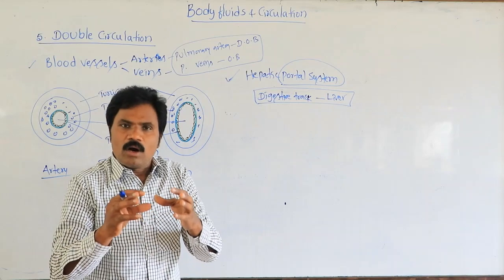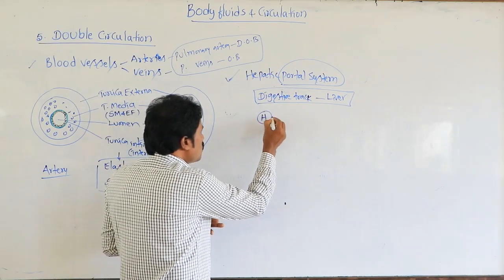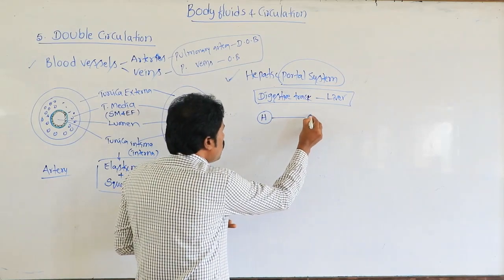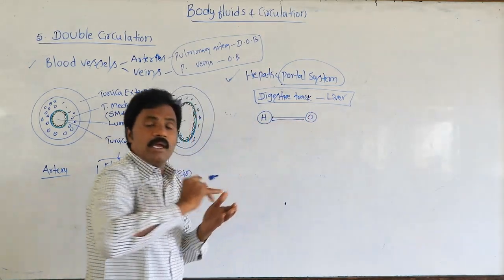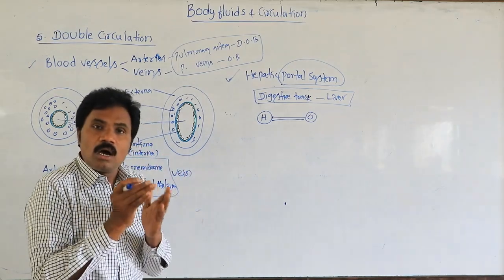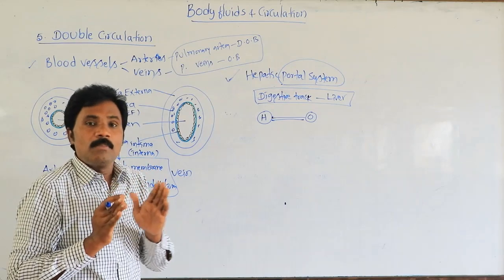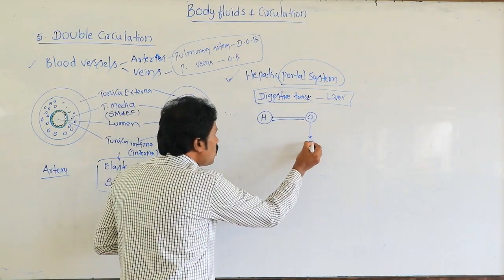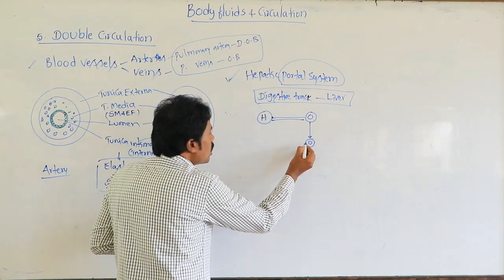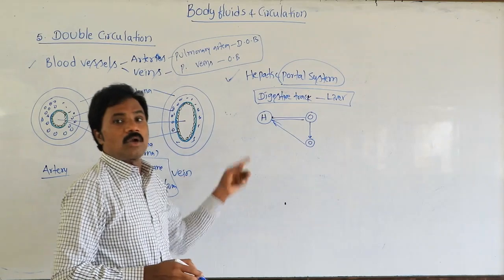Normally, what is the usual method? From the heart, blood enters the organs, any type of organ, and from the organ returns to the heart. In systemic circulation, heart to organs and organs to heart is the normal pattern. But here, blood goes from one organ to another organ, and from that organ to the heart, not directly.